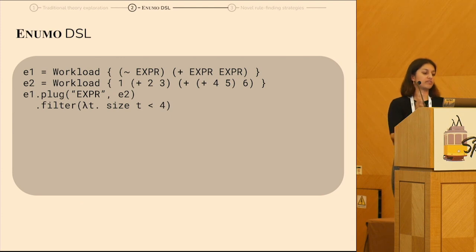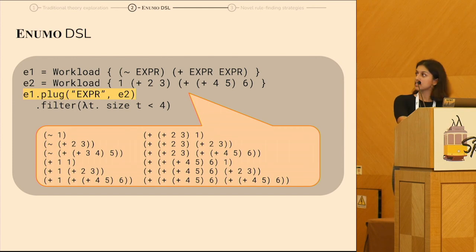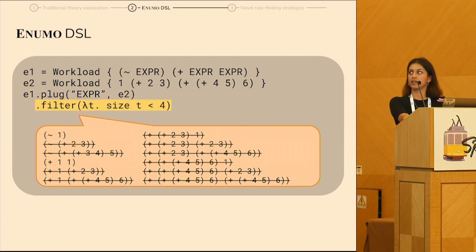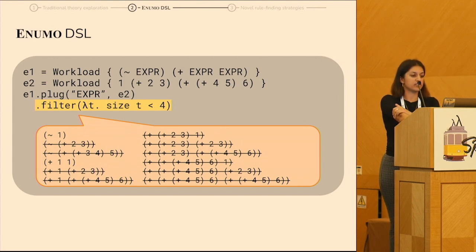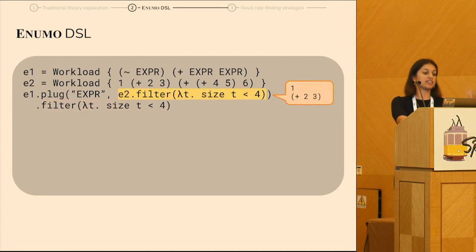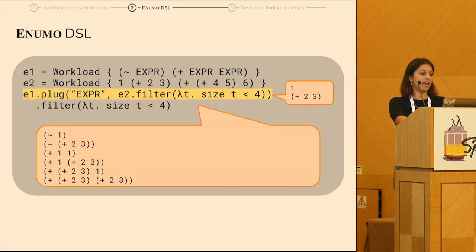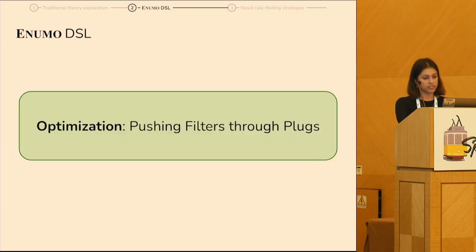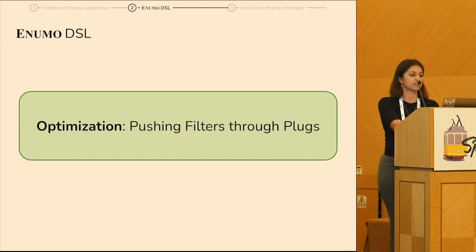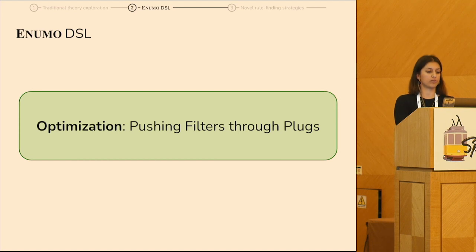And then we can also filter workloads. So here we're going to plug E2 into E1. That looks something like this. And then we'll filter by size 4. So we'll filter out all of these terms. But you can see that the last term in E2, 4 plus 5 plus 6, is already itself bigger than our size filter. So what we actually might want to do is filter on E2 first, and then plug that in and filter for size 4 there, so that we don't have to expand out the full plug and then filter it all the way down. So it turns out this optimization is super important because plug also grows exponentially, so it's important to keep the size under control where we can.